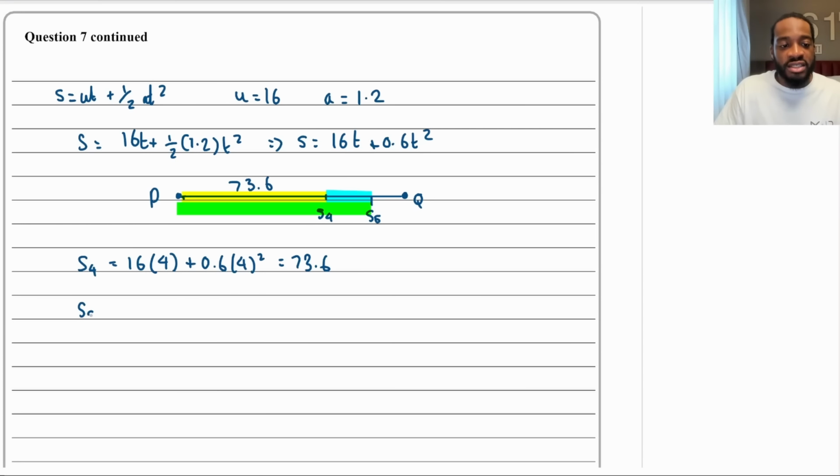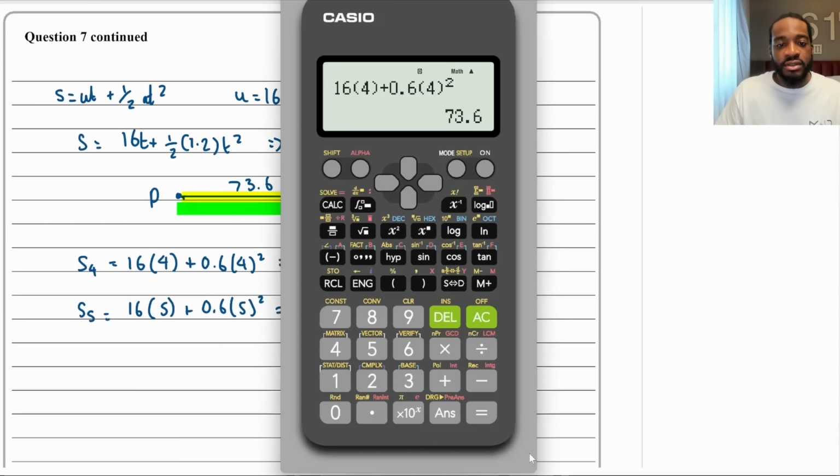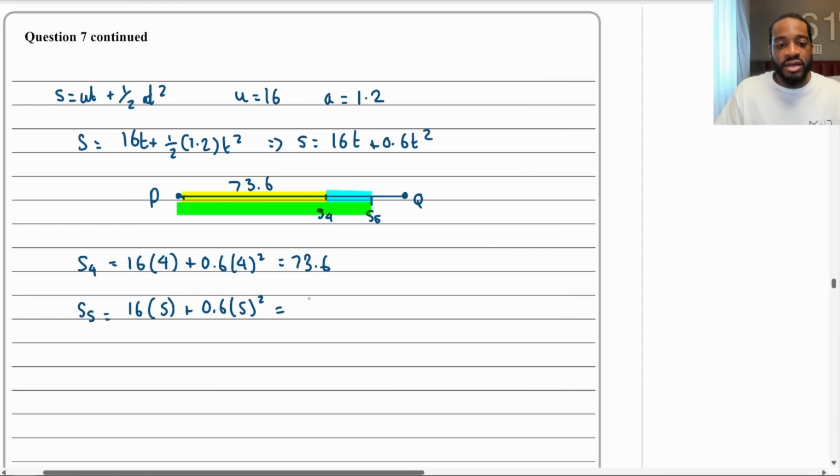Now we're going to work out what S5 is. So 16 times 5 plus 0.6 times 5 squared. So what do we get? Just changing those to 5 now. We're going to get 95. So this is 95, and this green distance is 95 meters.